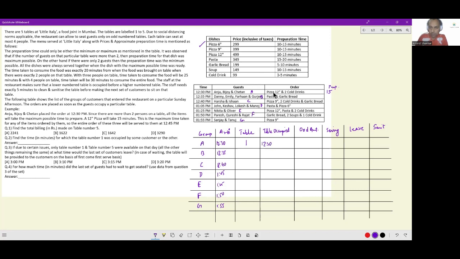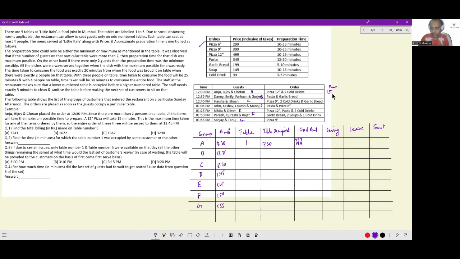Now what are they ordering? Pizza 12 inches, which is 499, and 2 cold drinks, which is 198. This is the amount of the order, or the bill, that they will face.